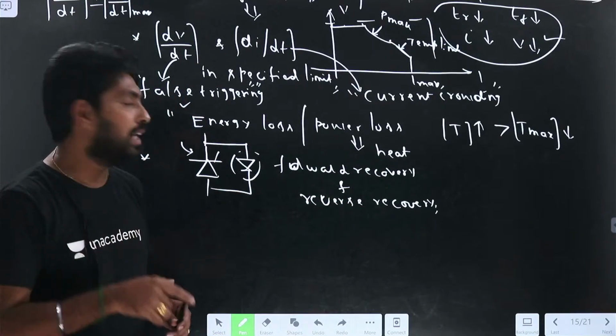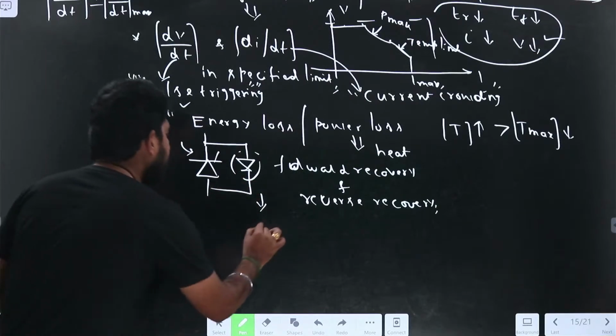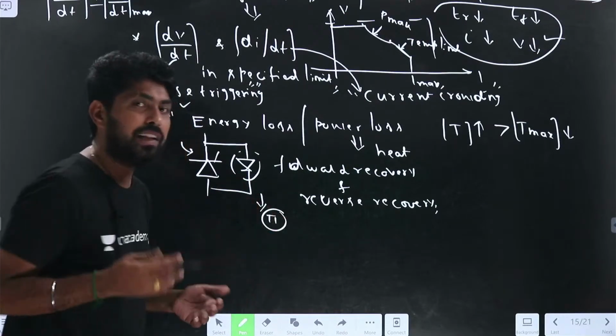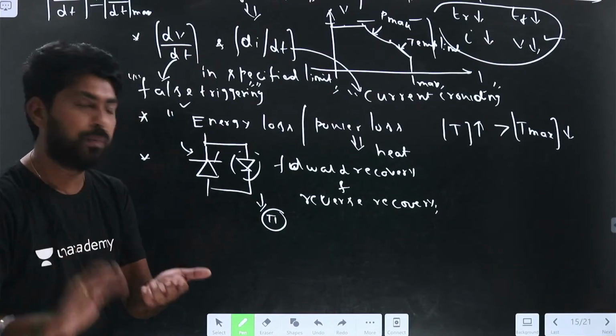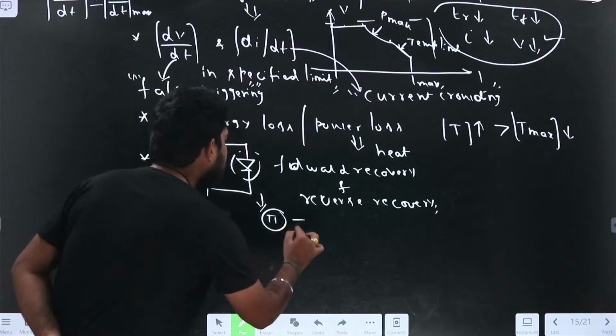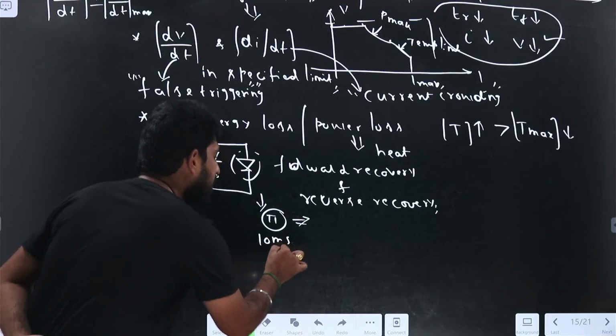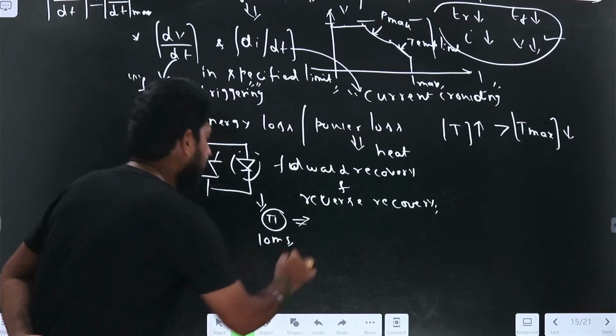For example, assume the diode has to be turned off at 10 milliseconds. Because of the reverse recovery time, it is turned off at some other value, say 12 milliseconds.